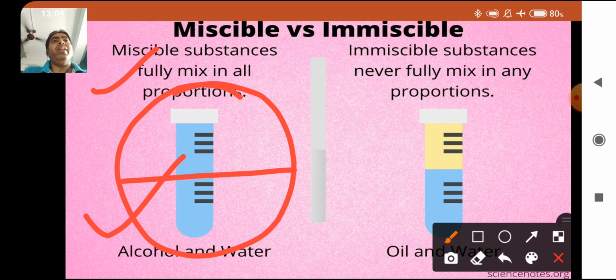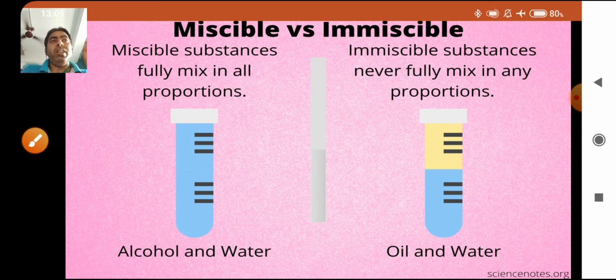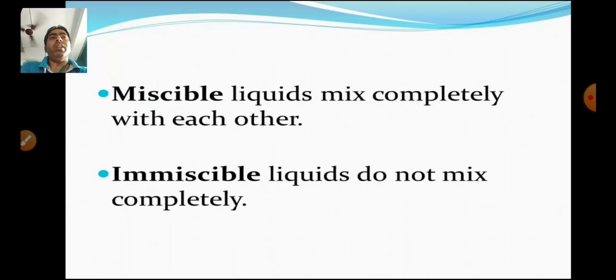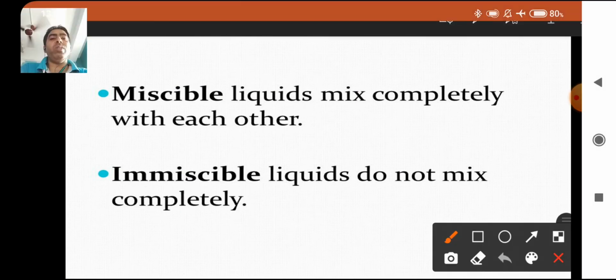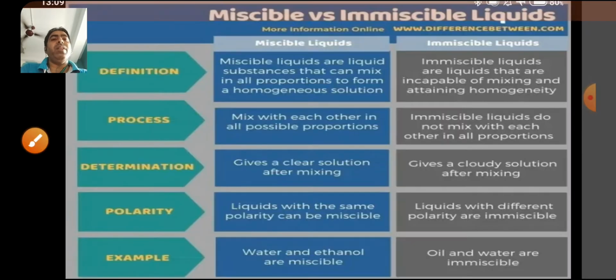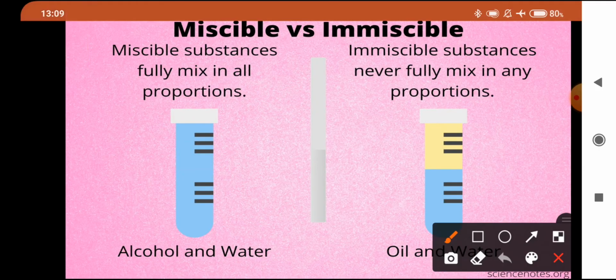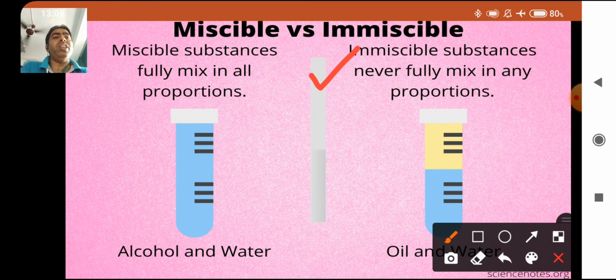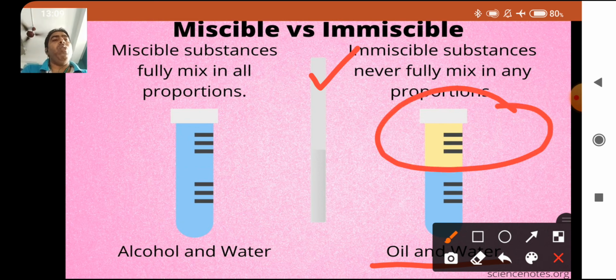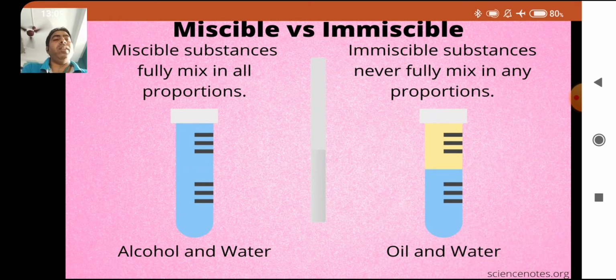Some others do not mix with water and form a separate layer. They are called immiscible liquids. Immiscible liquids do not mix completely with each other. Here you can see immiscible substances never fully mix in any proportion. I have taken oil and water here. At the top is oil, and in the lower part is water. Oil always floats on water because its density is less than water.